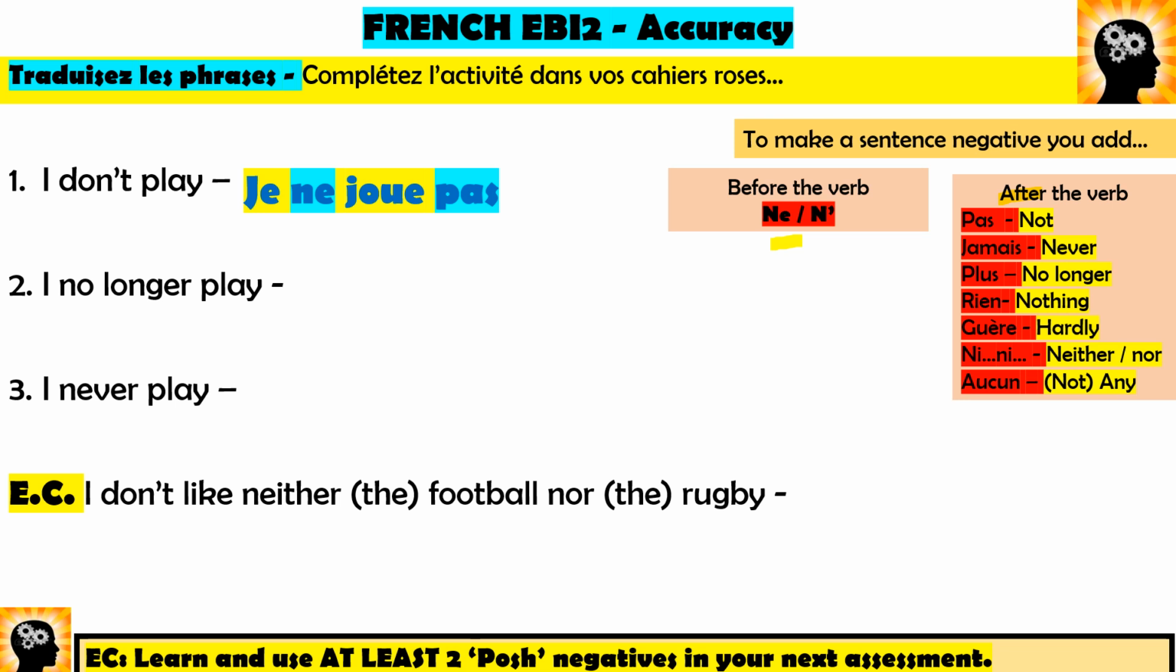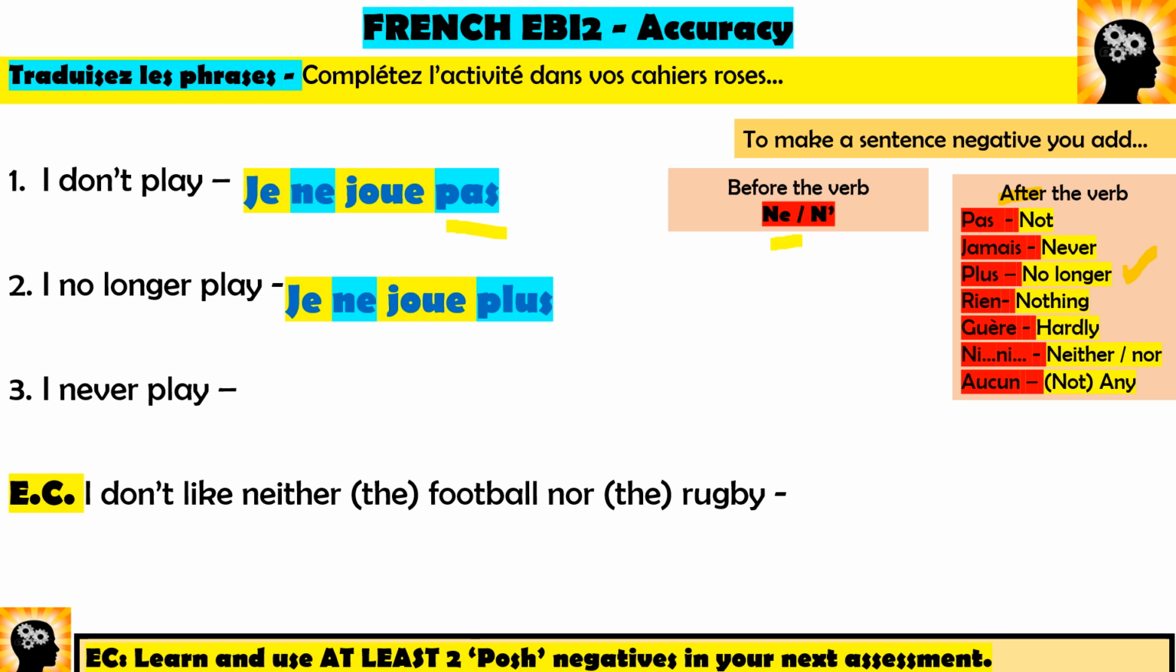If you did, well done. Alors, le deuxième. I no longer play. Okay, so I still need the ne. So it's still going to be je ne joue, but I need to change our last word, pas, to say no longer, which is over here, plus. So I need to say je ne joue plus. I no longer play. See that? Now that is a great posh negative. Use that to really impress the examiner.